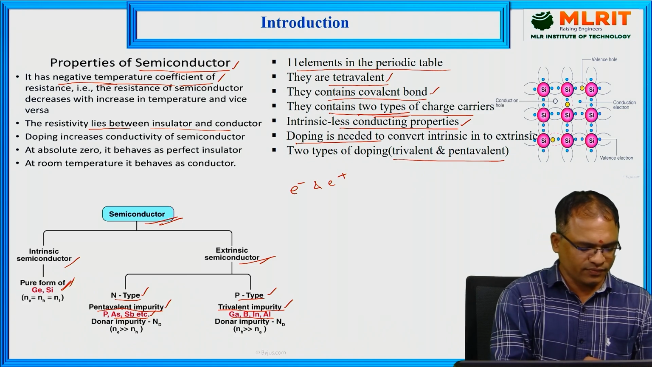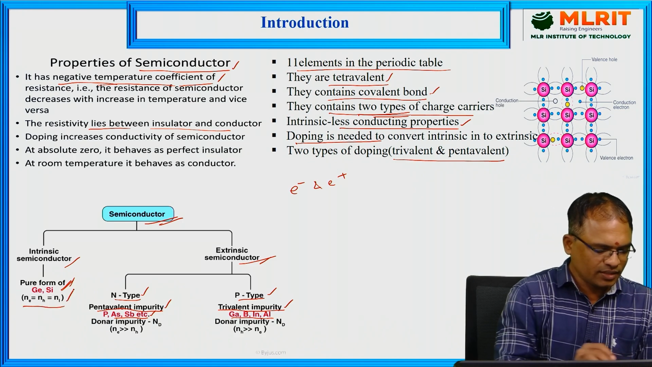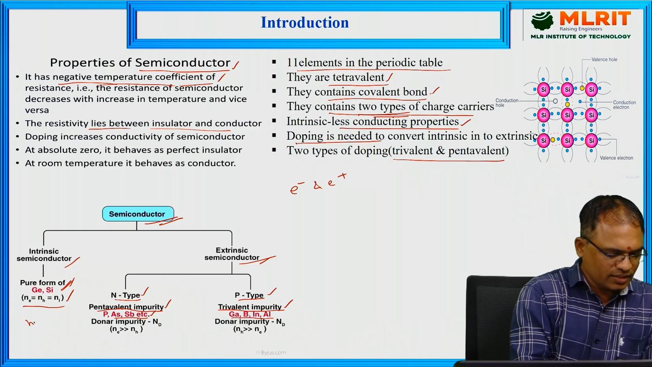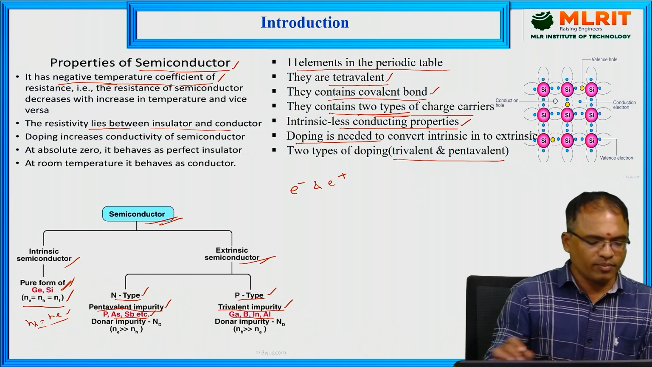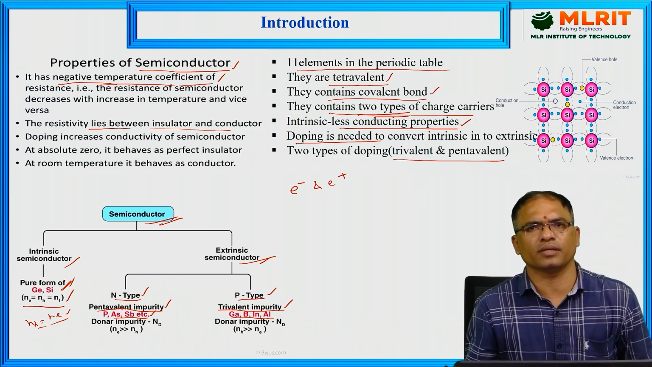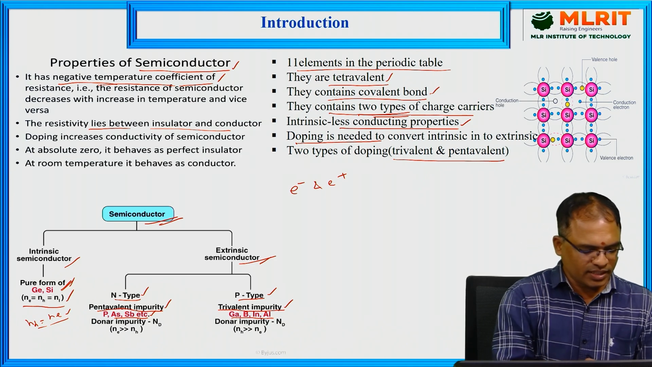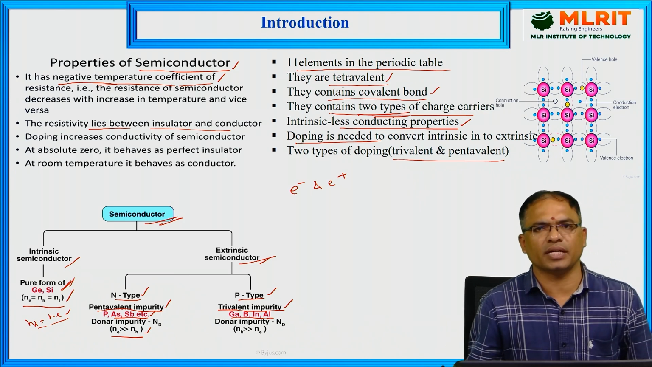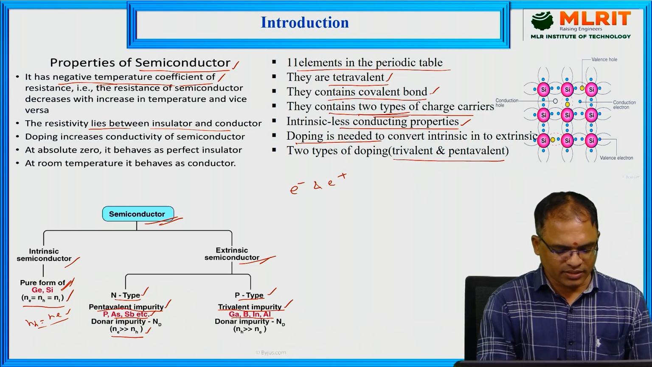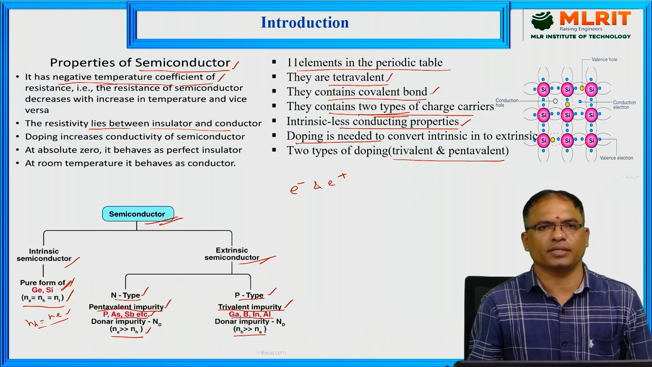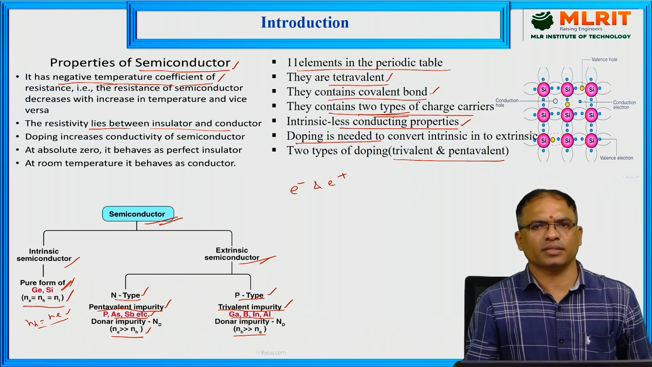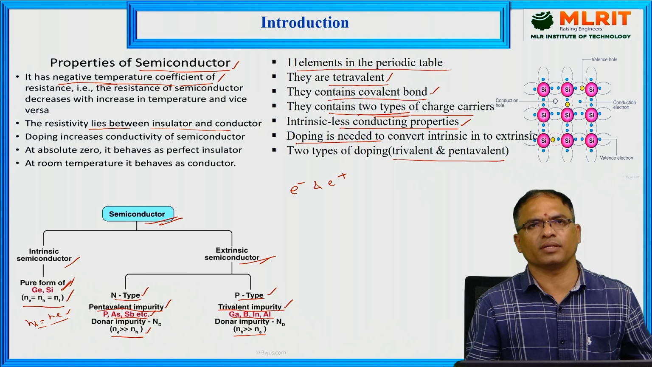In the case of intrinsic semiconductors, there are equal numbers of electrons and holes. Here it is written Ne equals Nh, meaning the number of electrons equals the number of holes in intrinsic semiconductors. Whereas in n-type, Ne is greater than Nh, that is, electrons are the majority carriers, and in p-type, holes are the majority carriers. So this is the basic information about semiconductors and their basic properties.